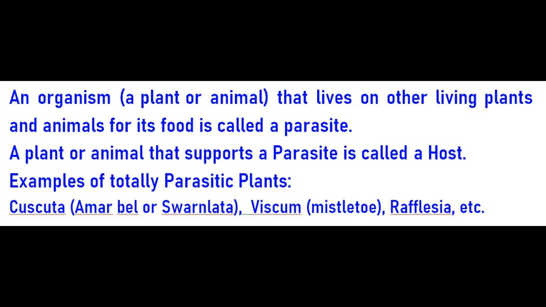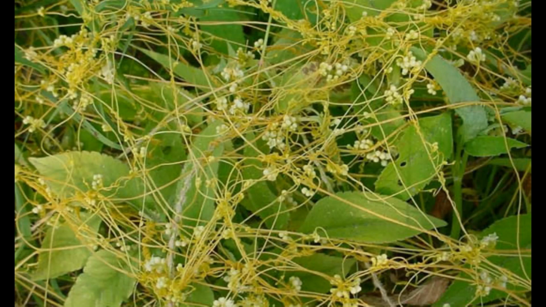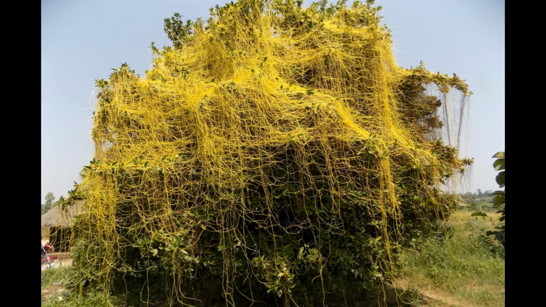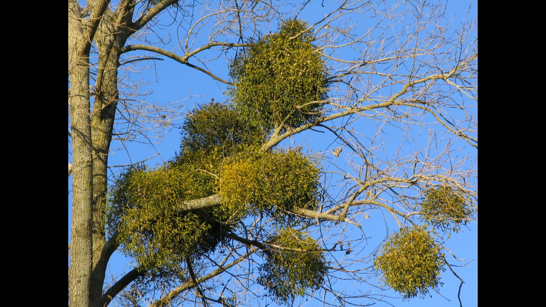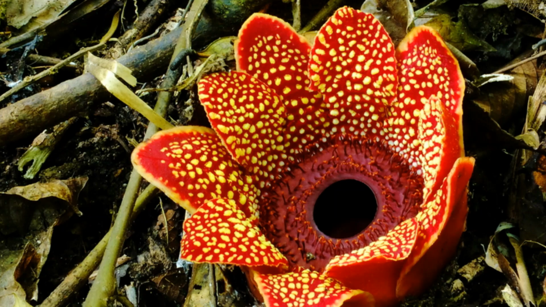Now, totally parasitic plants. We have some examples like Cuscuta, which we call Amarbel or Swarnalata, Viscum, mistletoe, Rafflesia. Let's look at the pictures. These pictures you see, it is all mistletoe, Amarbel, and also the Rafflesia. By the way, sandalwood is also a kind of parasitic plant.